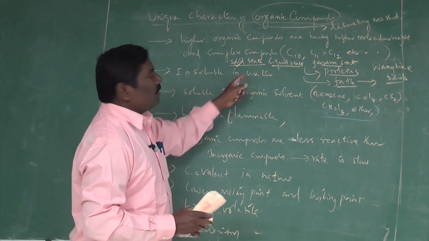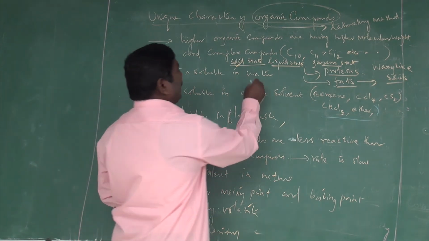These are all insoluble in water. You know that water is an inorganic solvent.